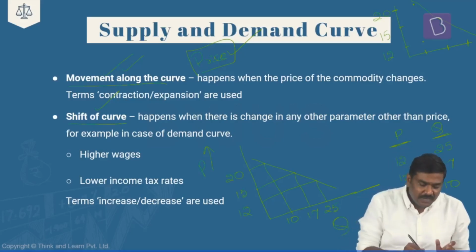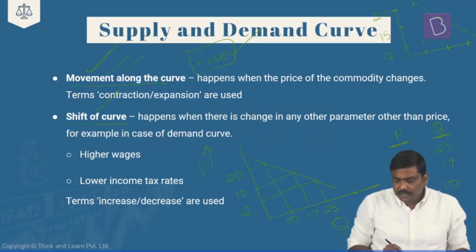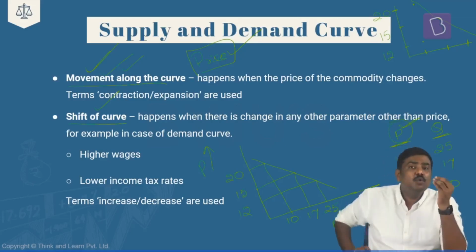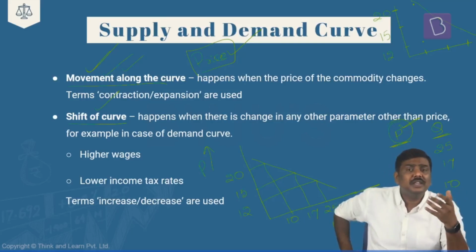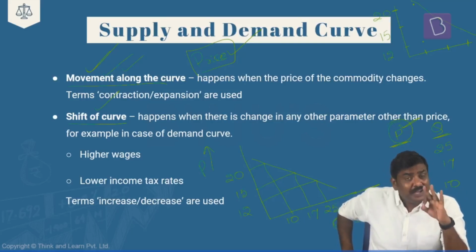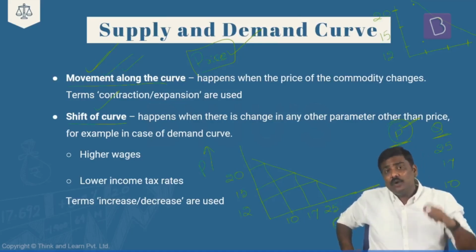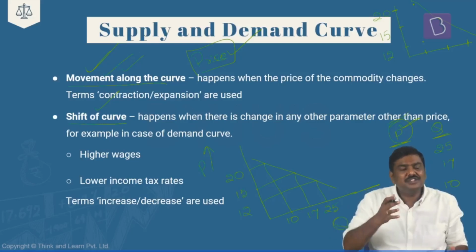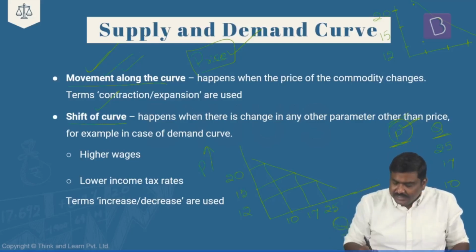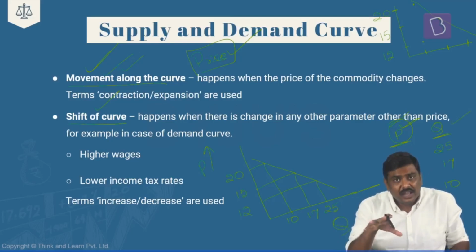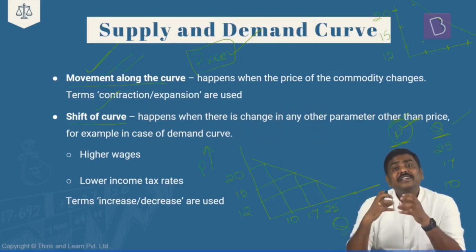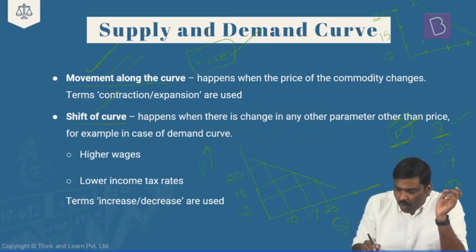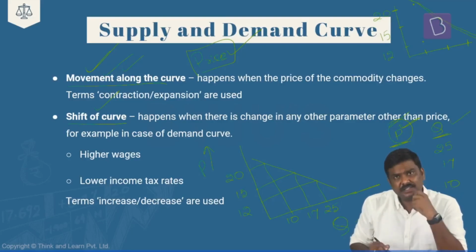Now have a look at this. Whenever you're talking about movement along the curve, you are measuring that in terms of a variation in the price. That is, a movement along the curve is always associated with variation in the price of the commodity itself. Again, it is connected only with the variation in the price of the commodity. The price of the commodity changes. As a result of this, the demand for the commodity will also change. And because the price as well as the quantity demanded is changing, any variation in price and quantity will always fall on this particular curve itself.